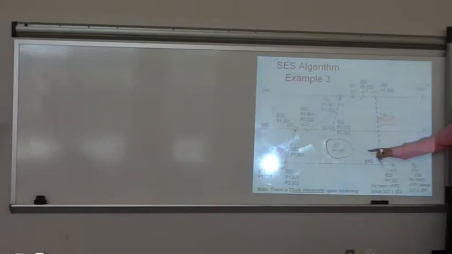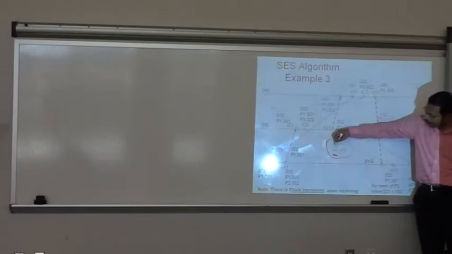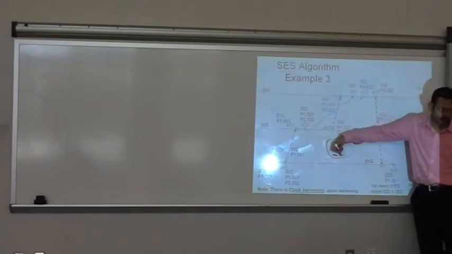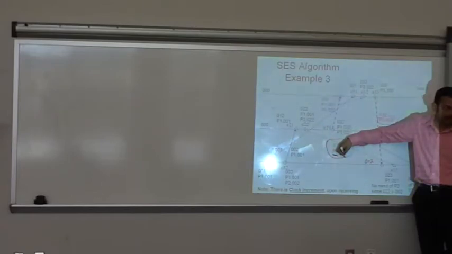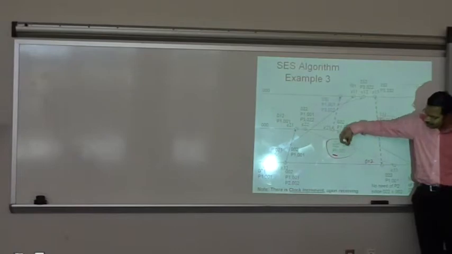And looking at this, do you think now P3 can accept this message? Yes, because there's no information about P3 in the attachment, which means there's nothing that was sent prior to this to P3. So there's no dependency, and P3 can accept this.